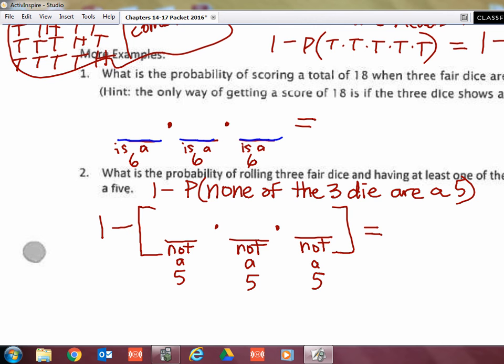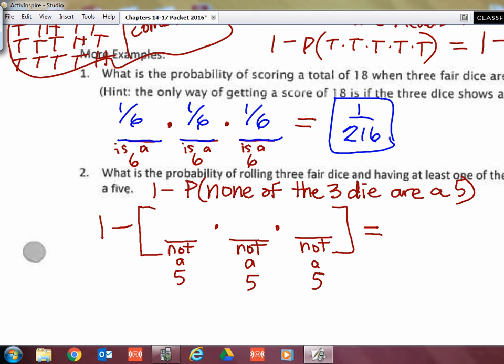So what's the probability that the first one is a 6? 1/6. What's the probability that the second one is a 6? 1/6. The third one? 1/6. So if I multiply 1/6 and 1/6 and 1/6, I get 1 out of 216, whatever that decimal is. A lot of times I mostly leave my probabilities like this in fractions, because it's a way of showing the work and showing where those came from.